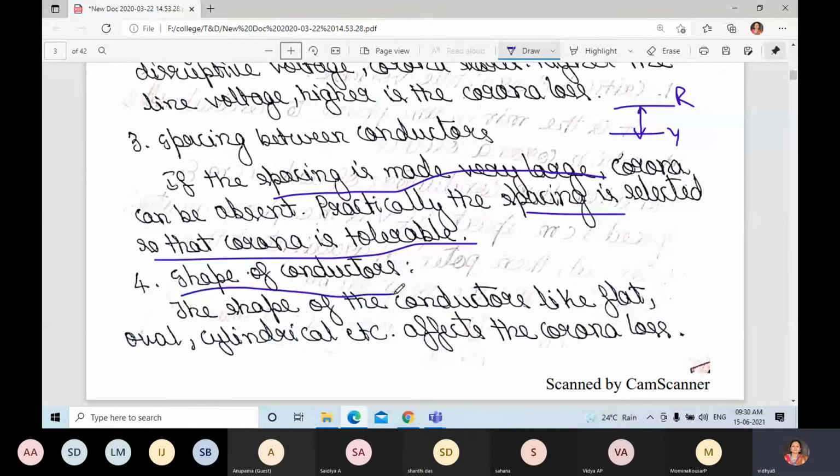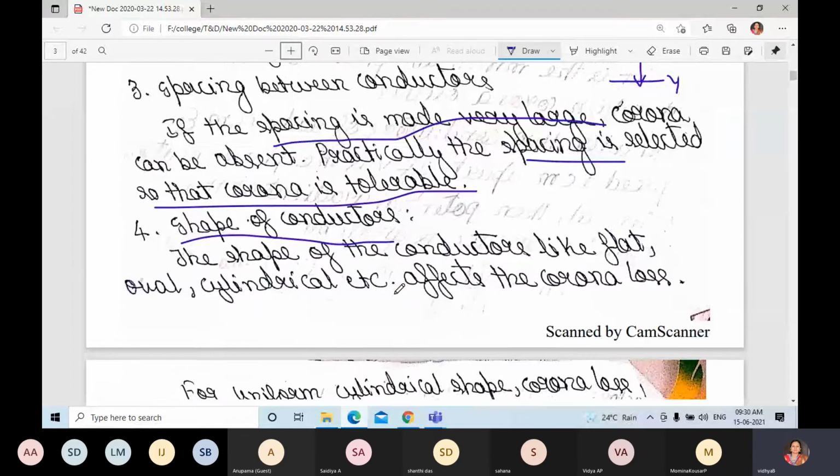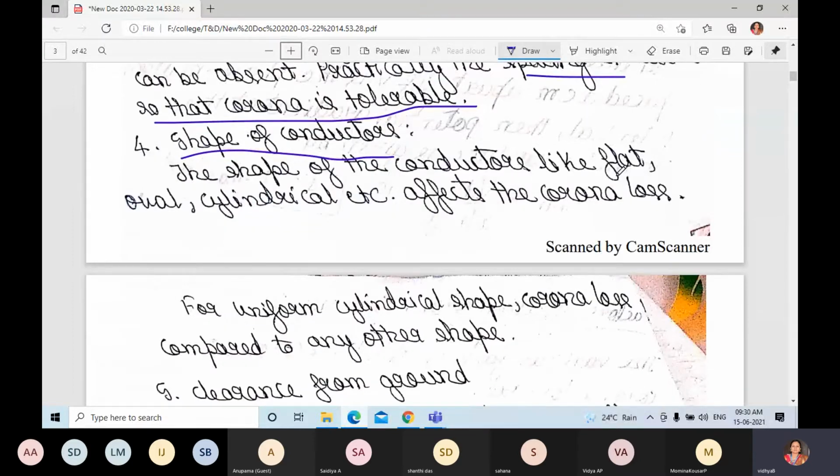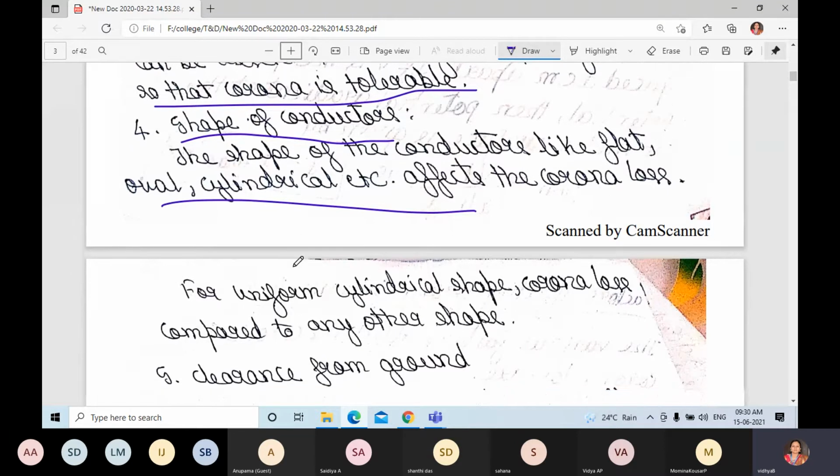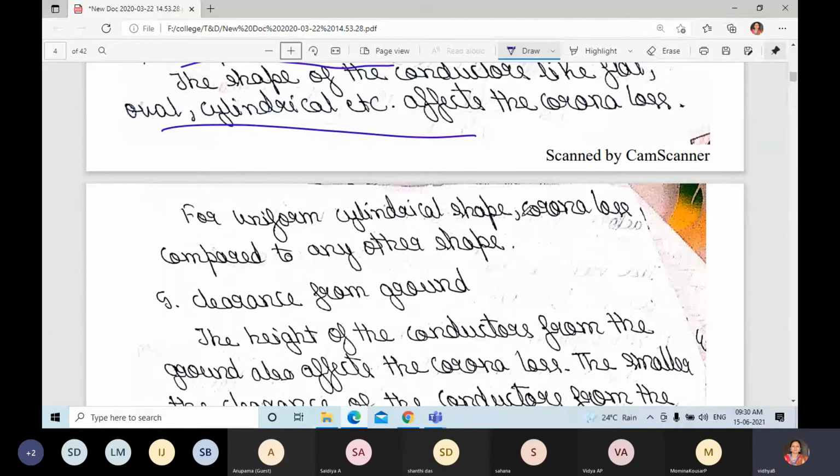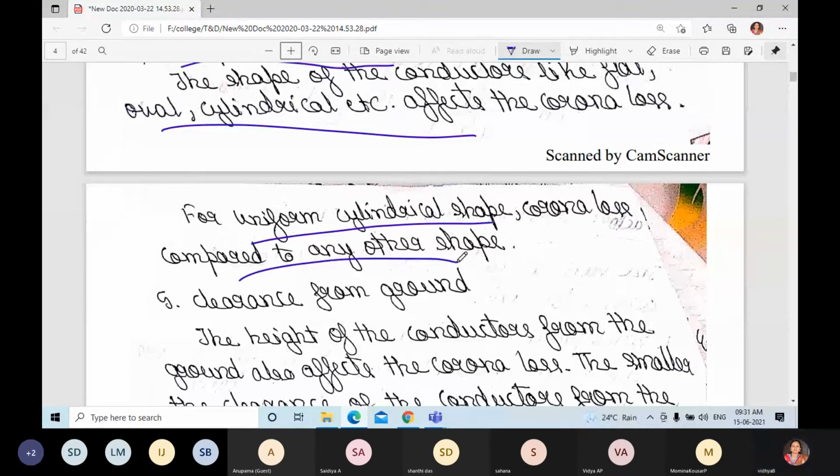The shape of a conductor will also affect the corona. The shape of the conductor, like flat, oval, cylindrical, etc., affects the corona loss. For a uniform cylindrical shape, the corona loss will be less compared to any other shape.